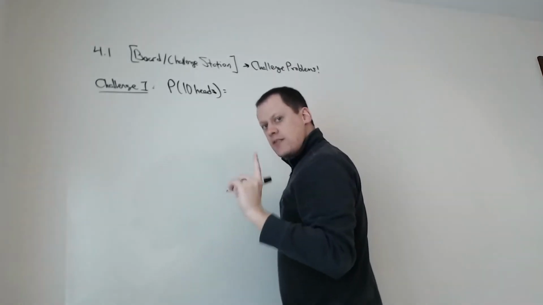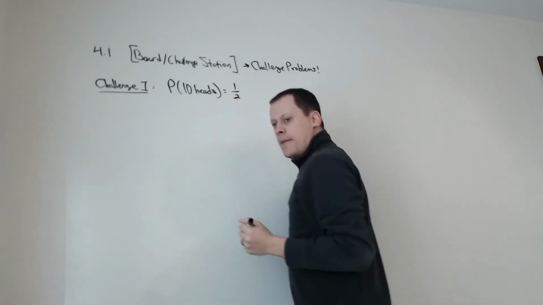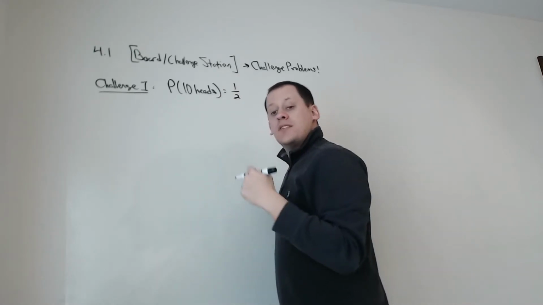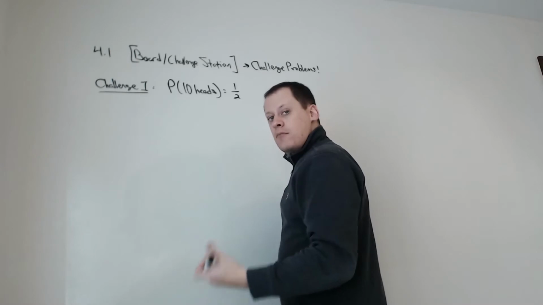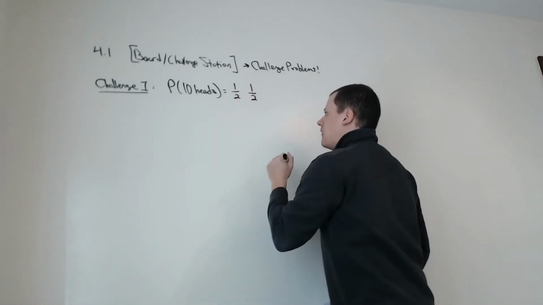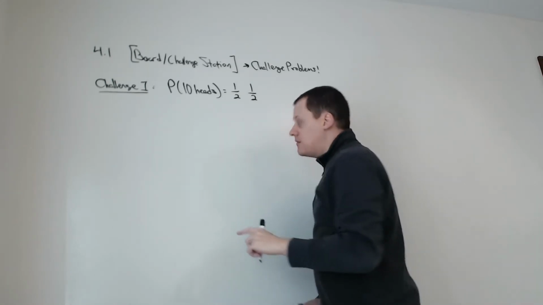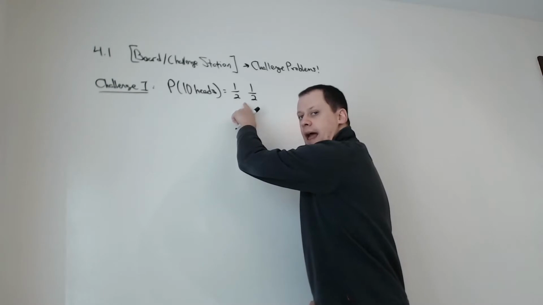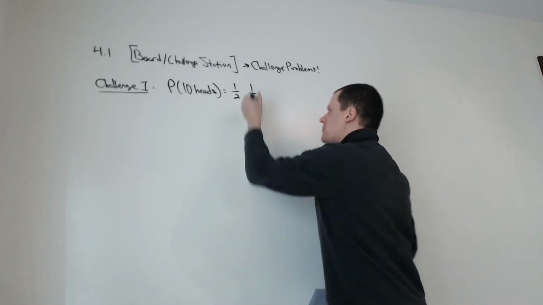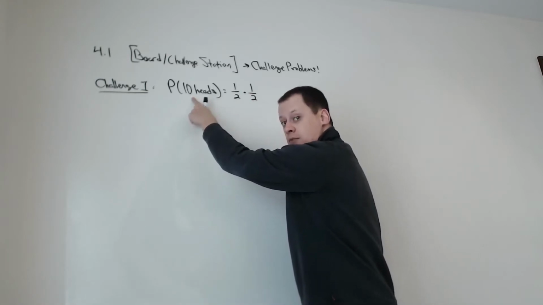The first time, just the first time, it would be 1/2, right? And then what's the probability it's heads the second time? 1/2 again. What's the probability that the first two are both heads? What would we be doing with these 1/2s? Multiply. Multiply. And you can see we want this to happen 10 times.